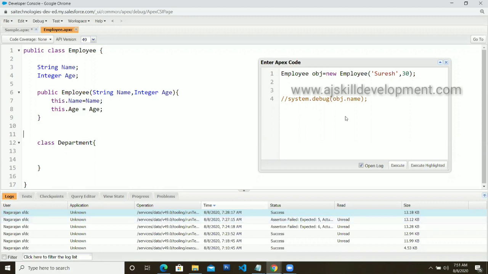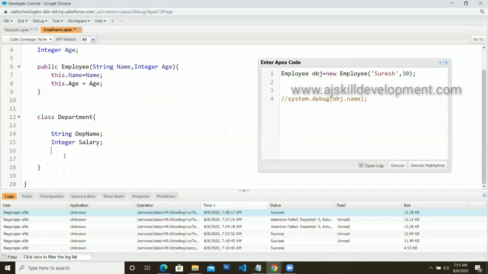Let's implement the Department class. As far as the Department class is concerned, you need to store all the information of your department. So inside this class, I'm going to store the department name, which might be a string. Let's say string department name, and I need to store the salary, let's say integer salary also. For this class also, you need to write a constructor.